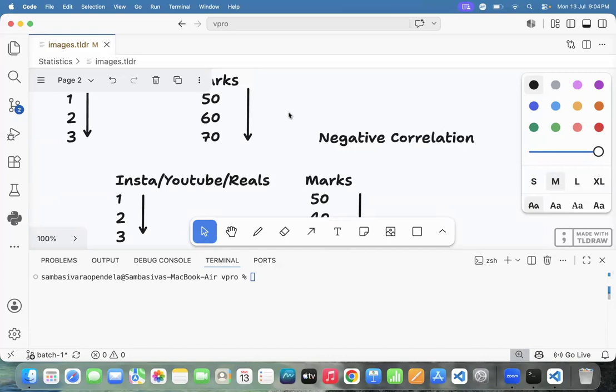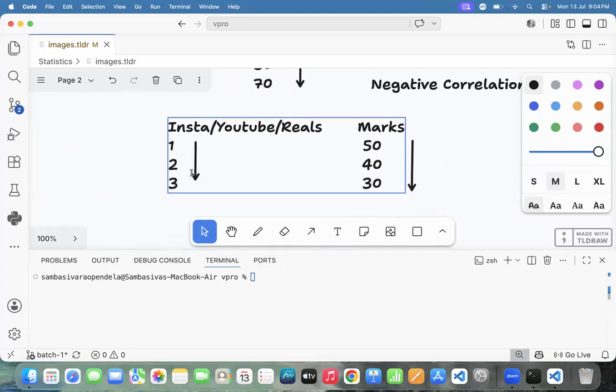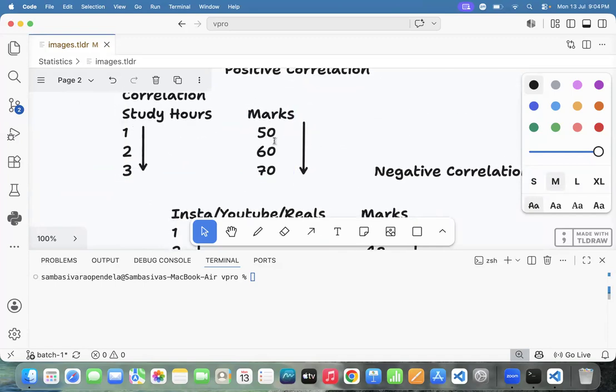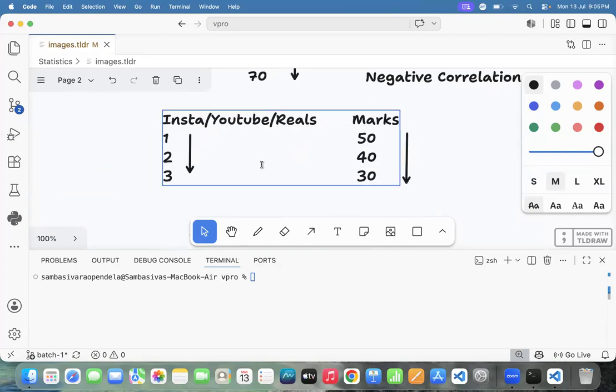Yes or not? What is positive correlation? If variable 1 increases, variable 2 also increases. Then that is the positive correlation. What is the negative correlation? If variable 1 increases, variable 2 decreases. Then that one we can call negative correlation.